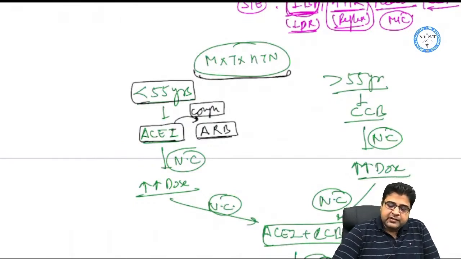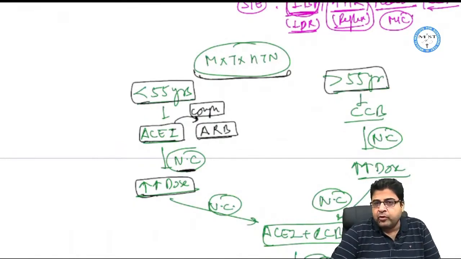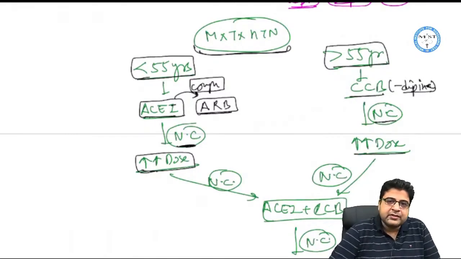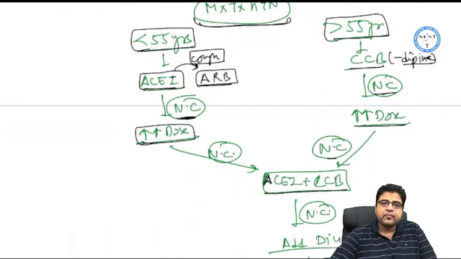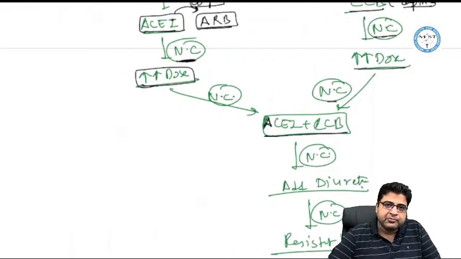Now, after starting an ACE inhibitor, if the patient's BP is not controlled, NC meaning not controlled, the next step is to increase the dose. The same thing applies to patients who are more than 55 years. Start with calcium channel blockers, give any dipine, like amlodipine can be used. Now, if the patient's BP is not controlled, you have to increase the dose. Even after increasing the dose on both sides, if the BP is not controlled, the next step is to combine these two drugs. You have to give 2 salts together, one ACE inhibitor, one calcium channel blocker.